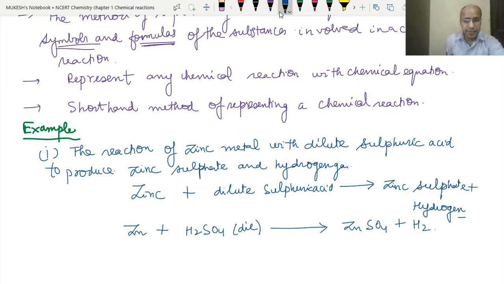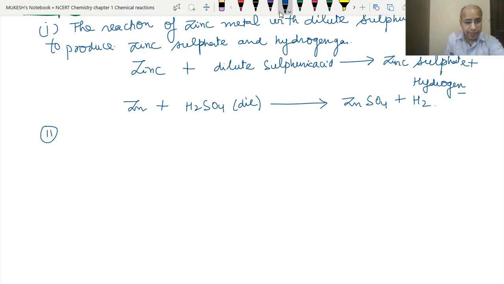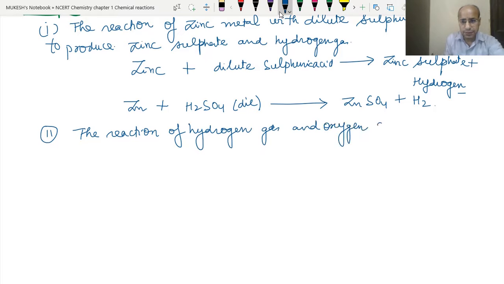Let's take another example: the reaction of hydrogen gas and oxygen gas to produce water. Now we have to convert this sentence into an equation.